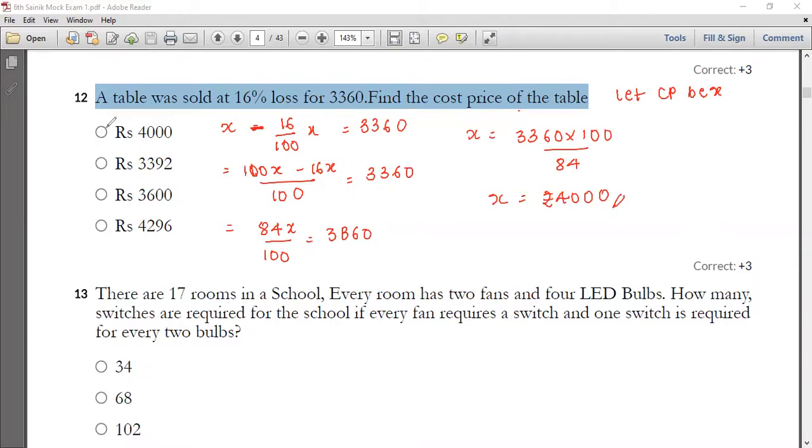So option A is your correct answer. That means your 12th one is done.